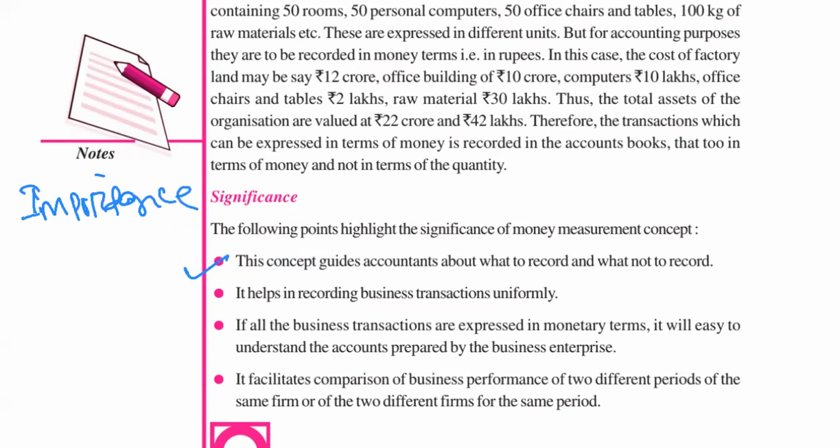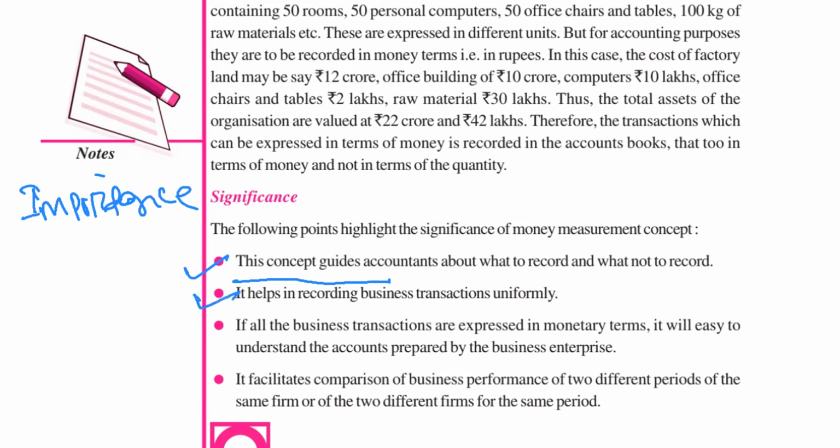What are the importances? First, this concept guides the accountant about what to record and what not to record. This concept clearly states to the accountant that you record only those items or transactions which can be expressed in money, and you should not record those items which cannot be expressed in terms of money, right? So this concept clearly gives an idea to the accountant about what to record and what not to record.